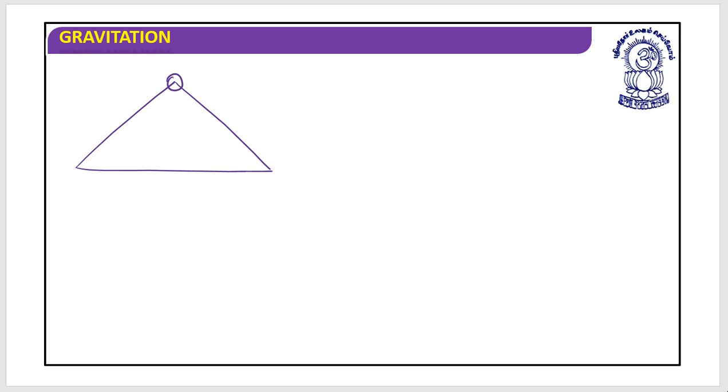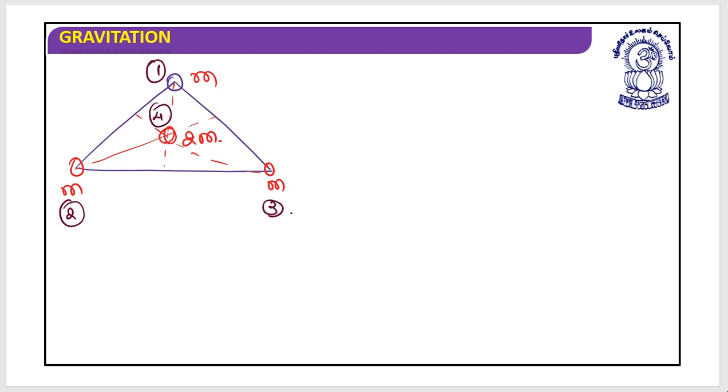This was the situation. At these three corners it's M, M, and M. Here mass 2m has been placed. So let's give them numbers: first, second, third, and fourth. Let's first calculate the force due to each one. My question is, who will apply a force on 2m? It's a simple answer: everyone you can see will apply a force of gravitation.